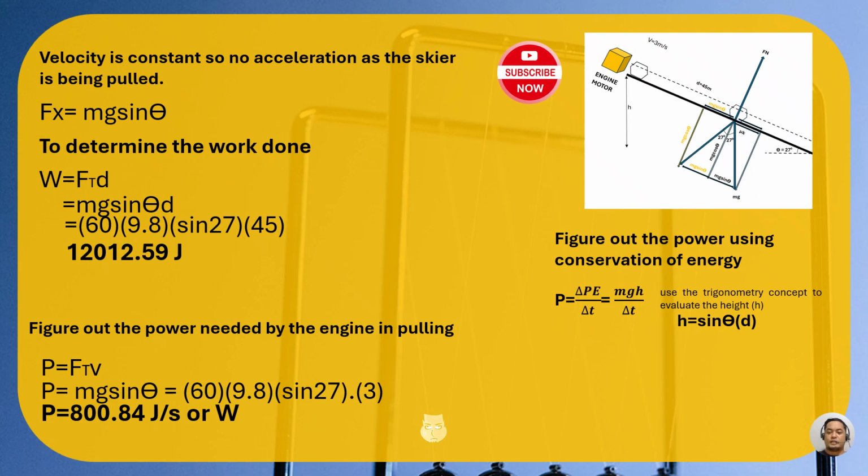Okay, so let's continue. Let's go back to the solutions we had a while ago. And that's why we arrive at this equation here. H is equal to sine theta times the displacement. And we will substitute it in our height variable here. So in that case, the height is changed to the expression sine theta times displacement. Let's continue. We have all the values or the magnitudes of each of the variables here, so we can substitute them now.